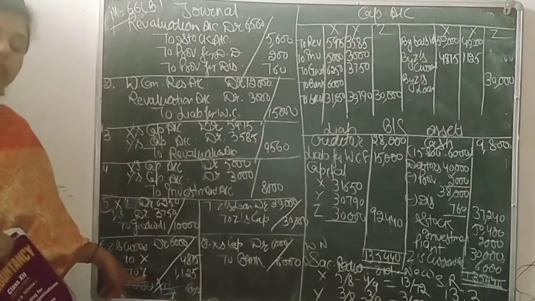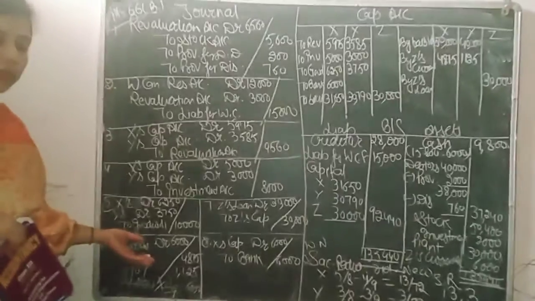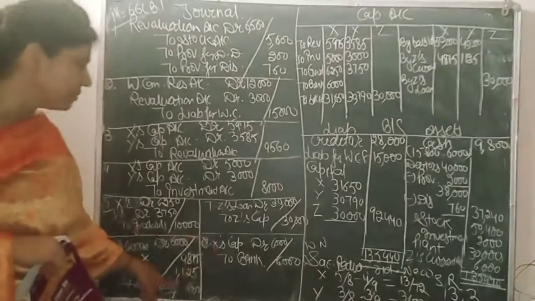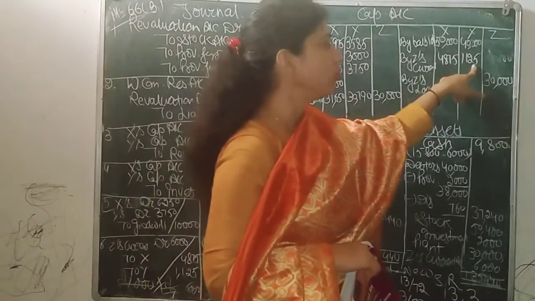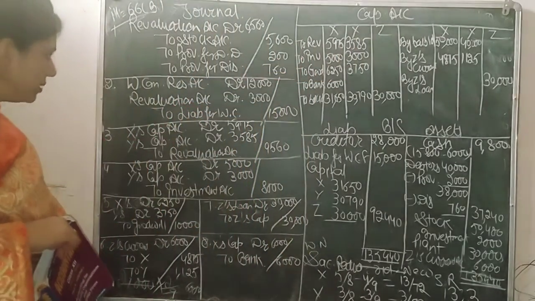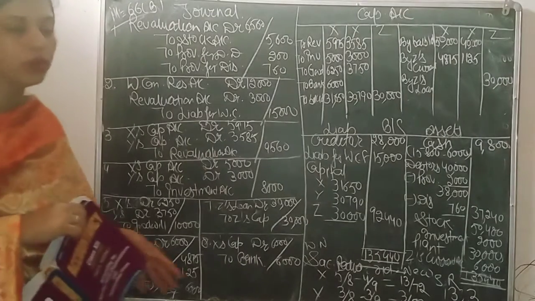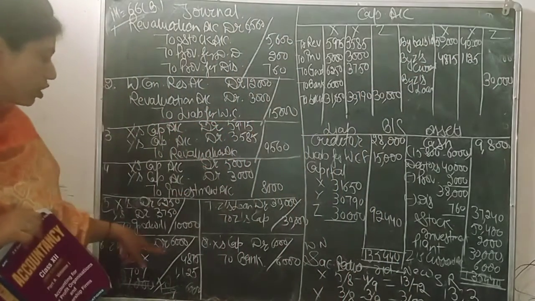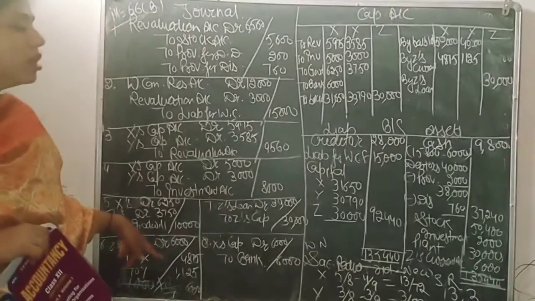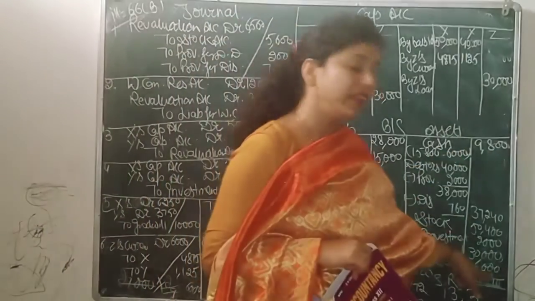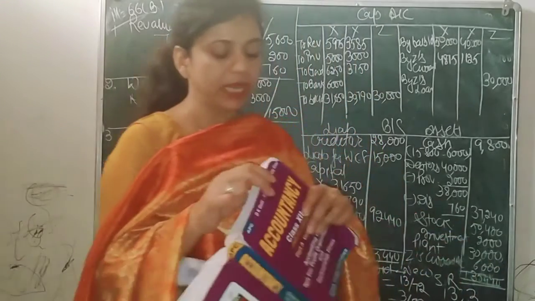Now we just post it into the capital account. If you do the treatment simultaneously, then definitely there will not be any problem. So how will we post it? By Z's current account, to X and Y, 4,875 and 1,125. Next we have Z's capital, so no need. So just write by Z's current account here. And this Z's current account will also be posted because it has a debit balance, so it will be placed on the asset side. So Z's current account is on the asset side with 6,000.